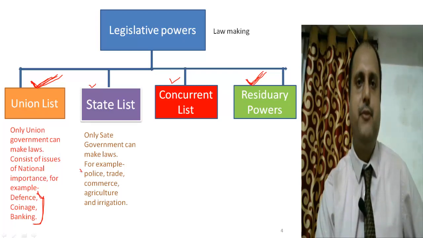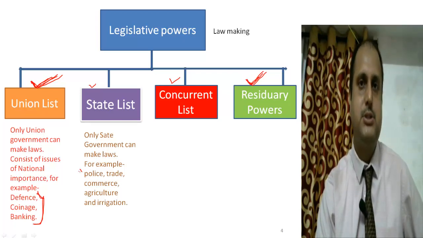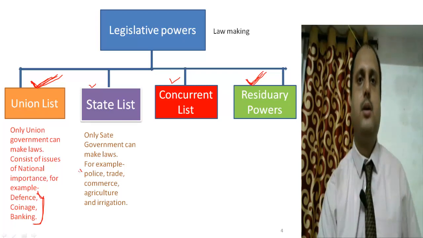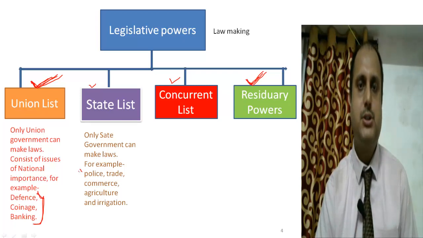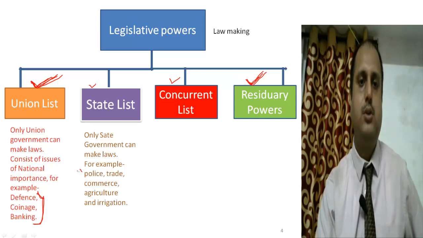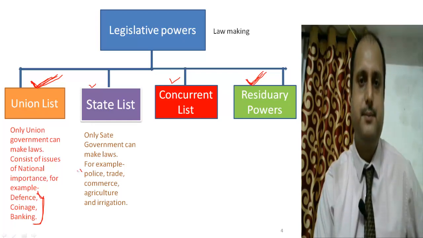The police system varies from state to state, and the maintenance of law and order is primarily a state responsibility. Apart from the police, trade, commerce, agriculture, and irrigation are also the responsibility of the state. We don't have a uniform irrigation system all over India, so irrigation also differs from state to state.